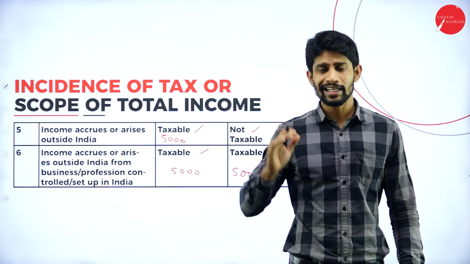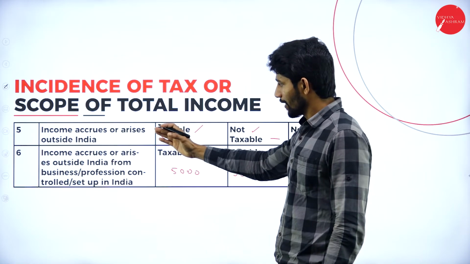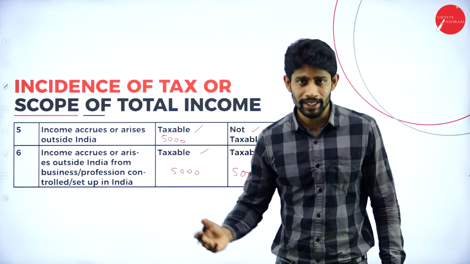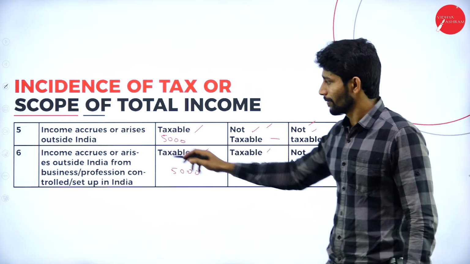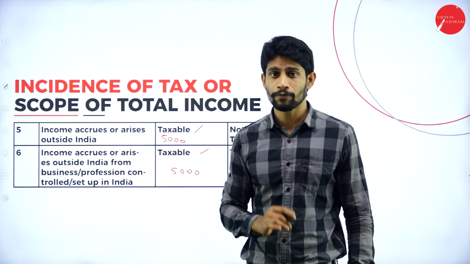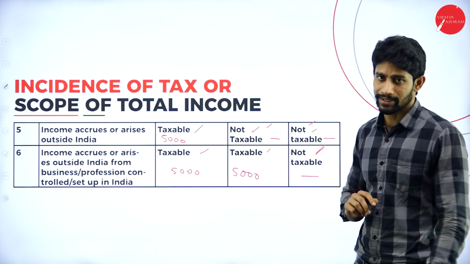Any Indian income is taxable, taxable, taxable. Any income outside India is taxable, not taxable, not taxable. Any outside business controlled from India is taxable, taxable, not taxable.